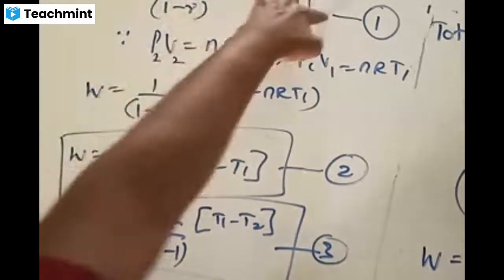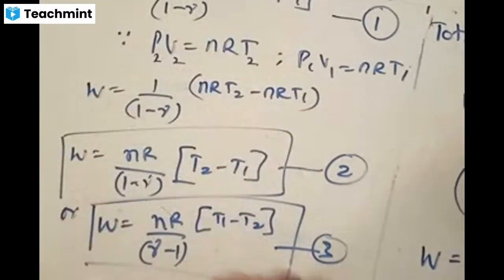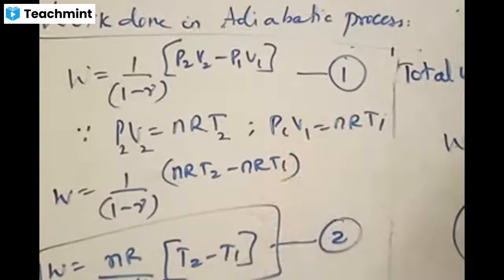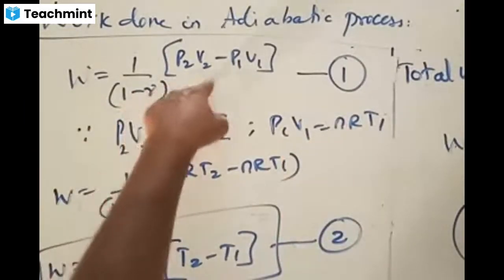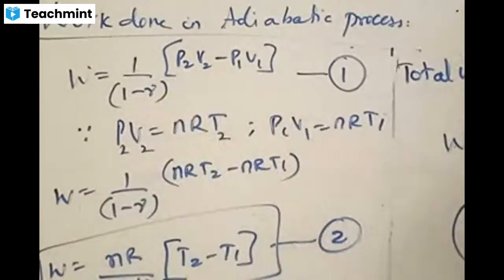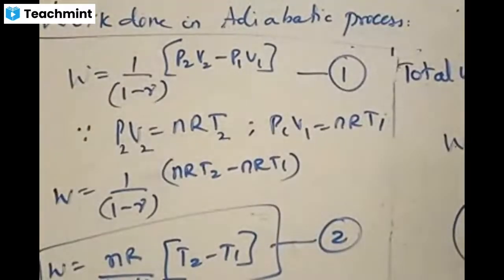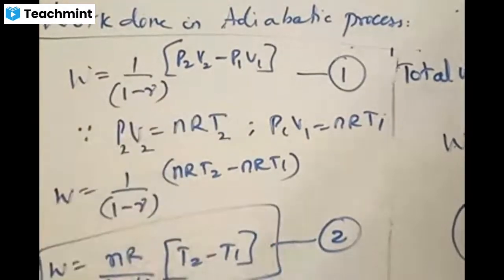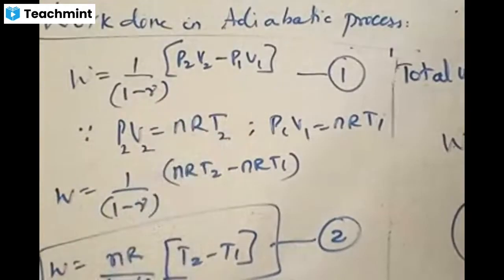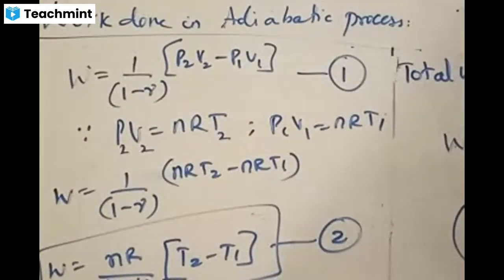Now these are the three forms of equations for the amount of work done in an adiabatic process. The amount of work done in an adiabatic process is given by 1 by 1 minus gamma times (P2 V2 minus P1 V1). We use these formulas in questions to solve numerical problems, and you should understand which formula has to be used as per the question. From the question, you should understand what the given data is. Is the change of pressures given or the change of temperature? If the change of temperature is given, it should give you the number of moles, and R is a constant. The gamma value will also be given.